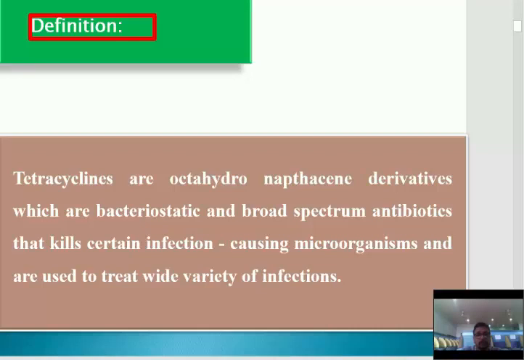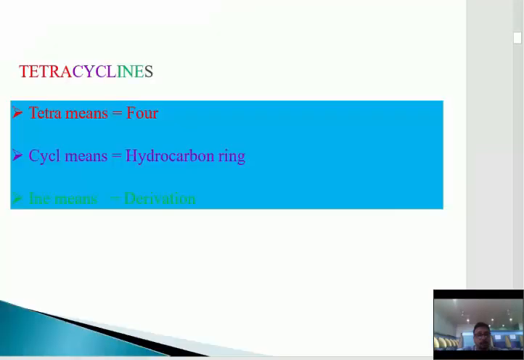These are octahydronaphthacene derivatives and they have bacteriostatic action. These are included in broad-spectrum antibiotics and they kill infections caused by microorganisms and are used for the treatment of various infections. Next is the word tetracycline. It means tetra, first of all, meaning 4, then cycle means hydrocarbon ring, and INE means derivative.